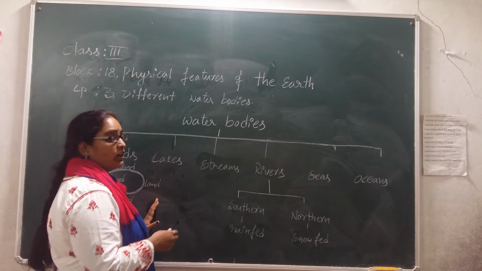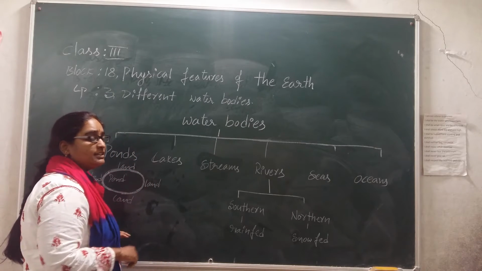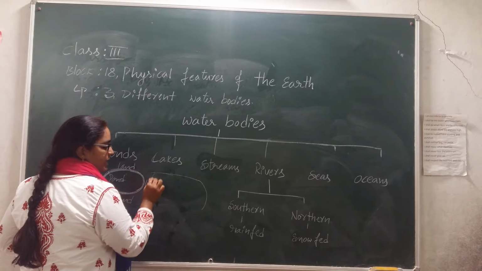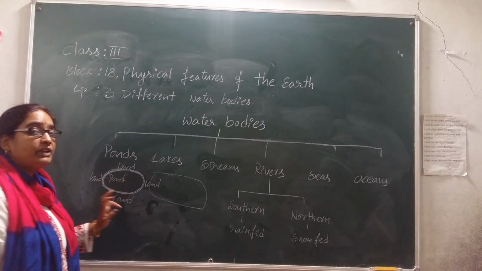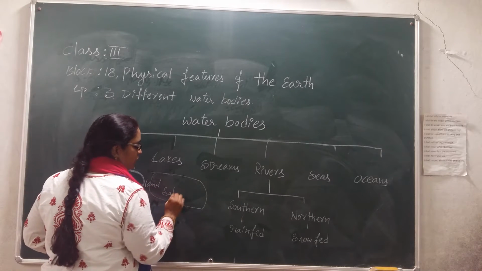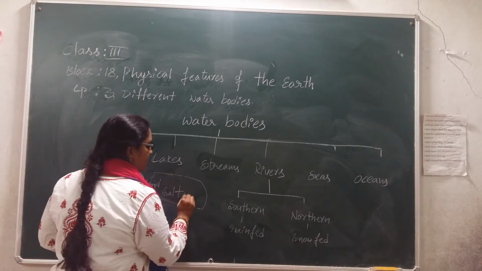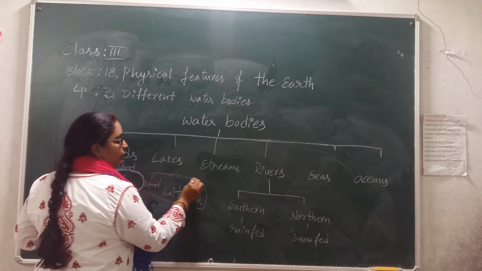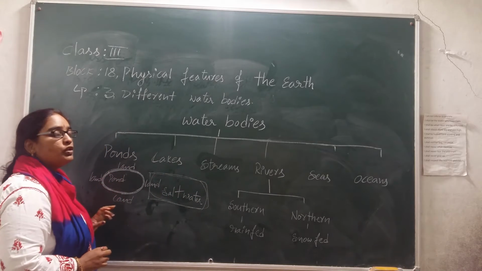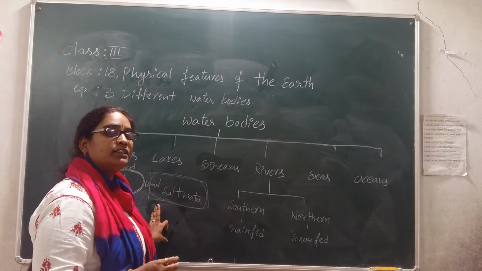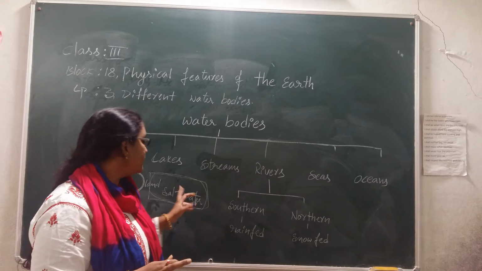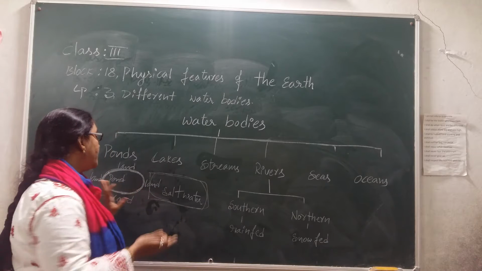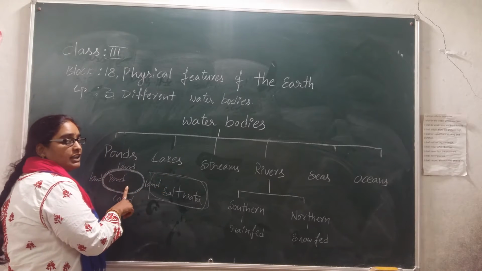Comparing to the pond, now we are going to discuss lakes. What are lakes? Compared to a pond, a lake is a little bit bigger water body. It also has water, but sometimes it will have salt water in it. It's not necessary that it always has fresh water. Most of the time it will have salt water and sometimes fresh water. Either way, vice versa. Lakes are a little bit bigger than ponds.